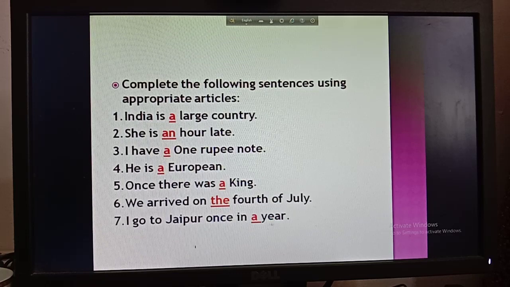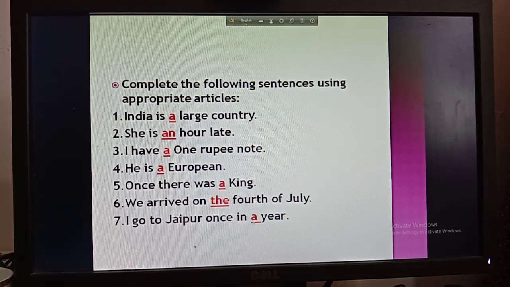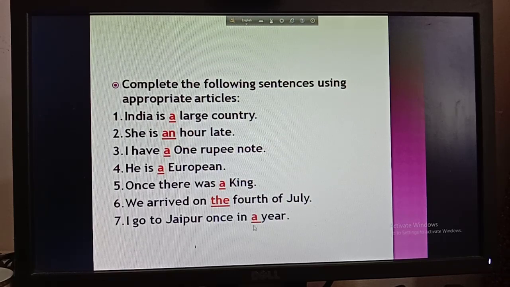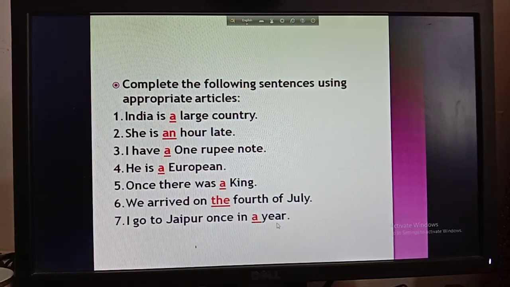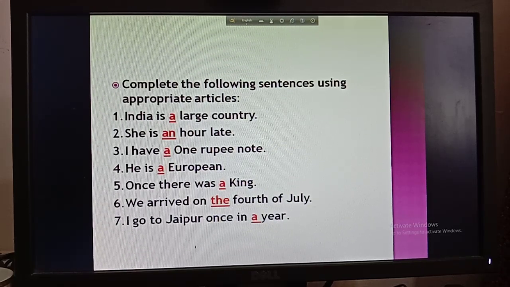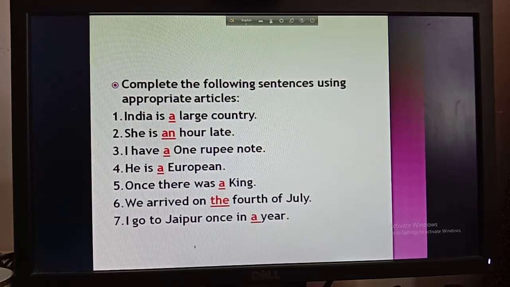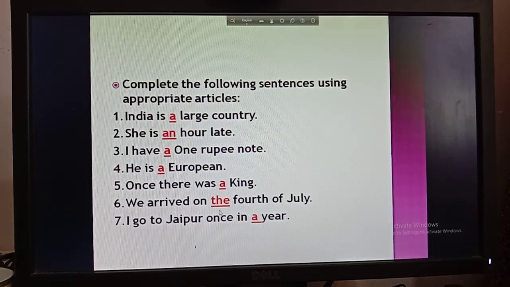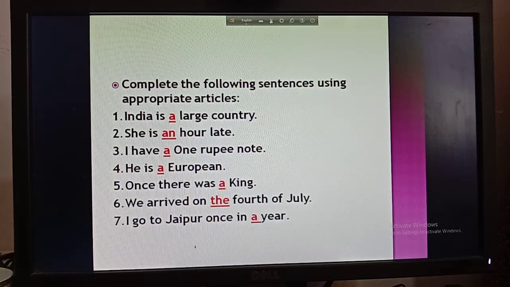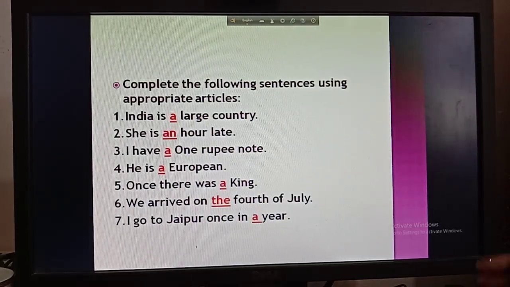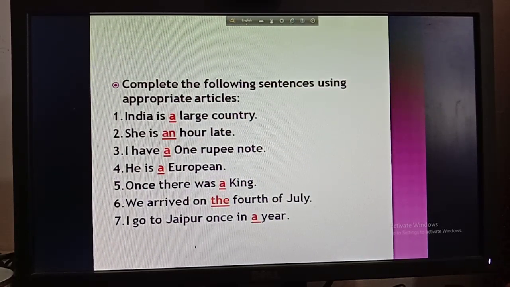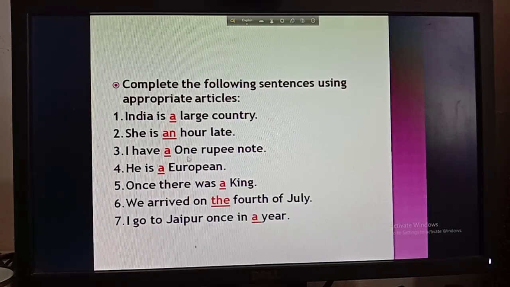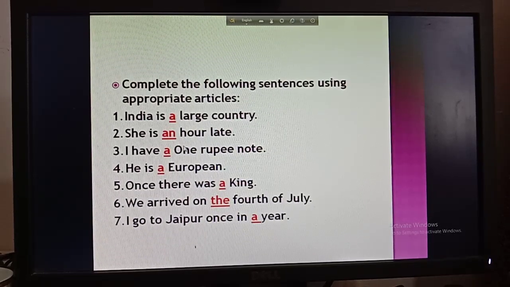Again, year indicates that Y starts with a consonant sound. That's why you have to use here a. Okay, and year is also not any particular thing. That's why you have to use here a. Okay, so we use the for the particular thing and also the thing or name that we are going to use for the second time. Okay, but we use a and an for an indefinite thing. That means that is not particular or fixed.